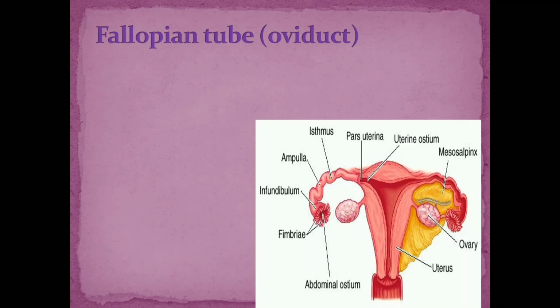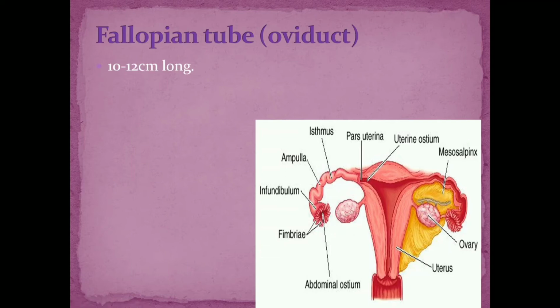Here you can see in the picture, this is the female reproductive system. These are the two ovaries, this and this. One side of each ovary is attached to the uterus and the other side is attached to the pelvic wall. Now these are the pair of oviducts. This is the oviduct, which is also called a fallopian tube. It is divided into three parts. The first part, which is funnel shaped, is called the infundibulum.